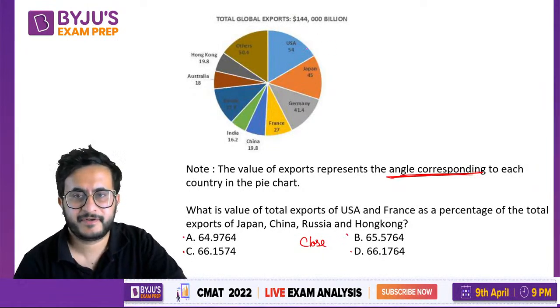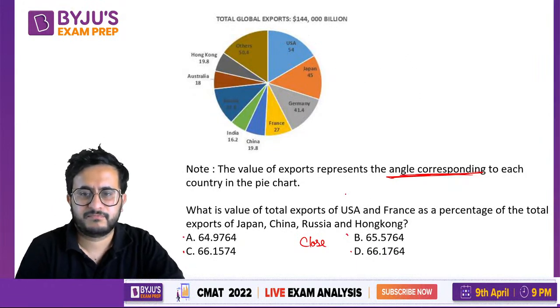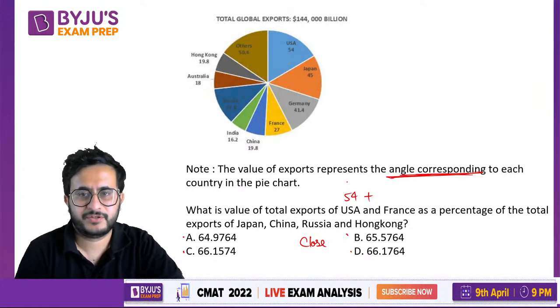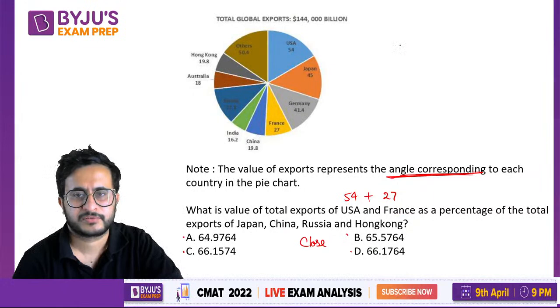So US and France, US is this and France. So let us use these values. France is 27, as a percentage of Japan, China, Russia and Hong Kong.